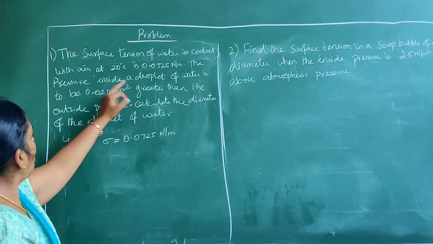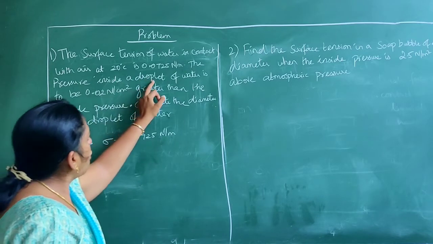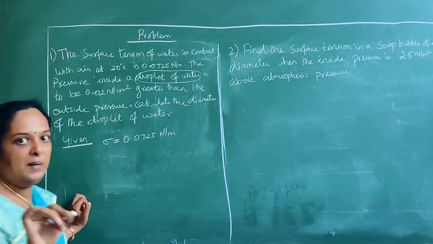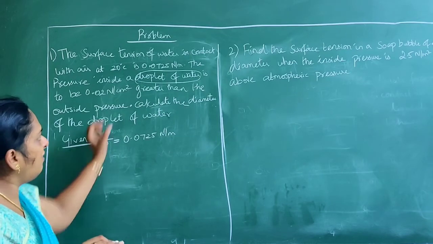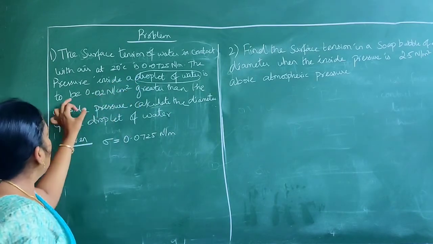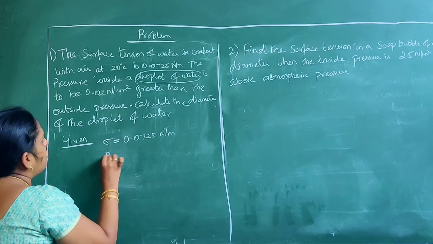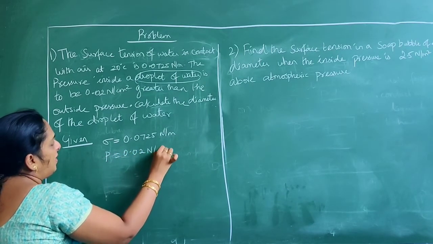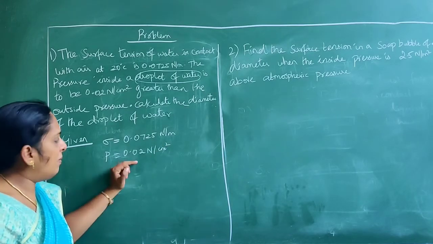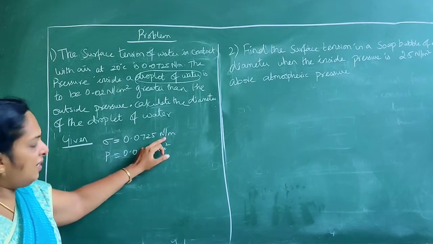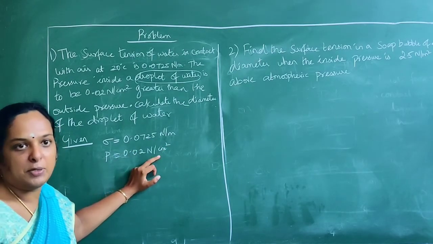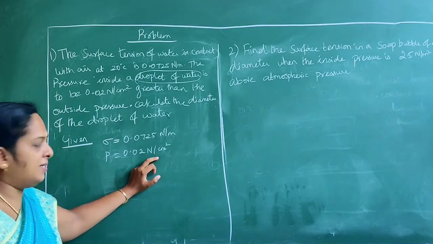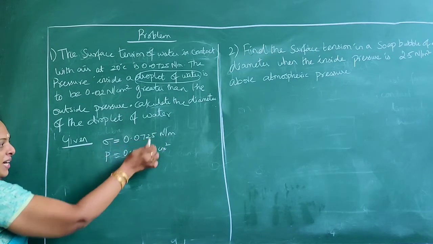The second one is the pressure inside a droplet. Here they didn't mention a water jet or a hollow bubble; instead they have given a droplet of water. The pressure is to be 0.02 Newton per centimeter square. So where does the problem come? This is in Newton per meter and this is in Newton per centimeter square, so we have to convert in terms of meters. Always preferably have it in meters.